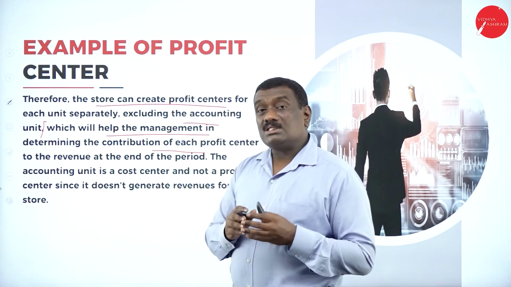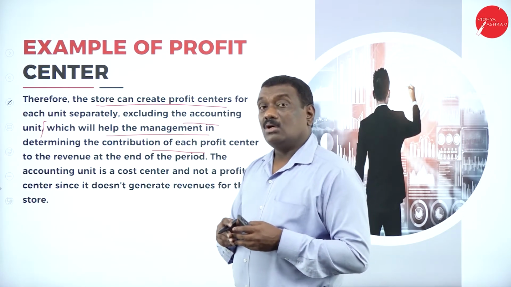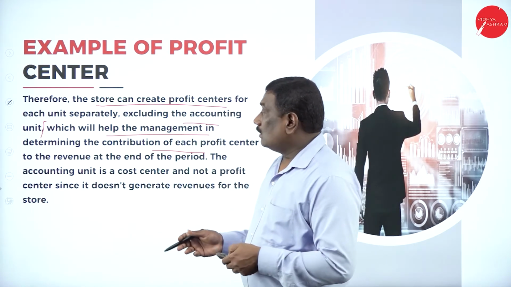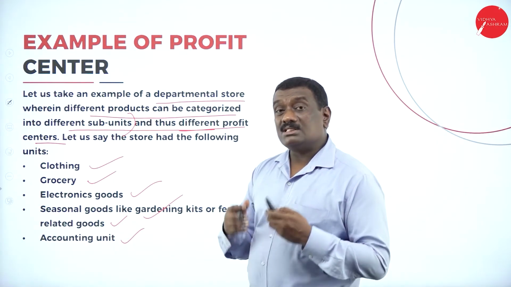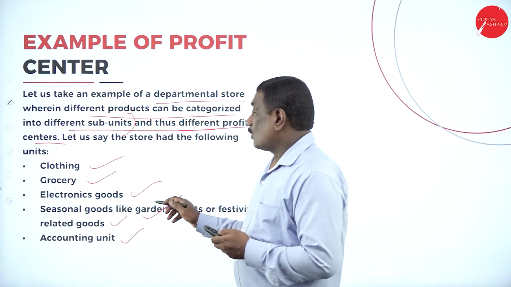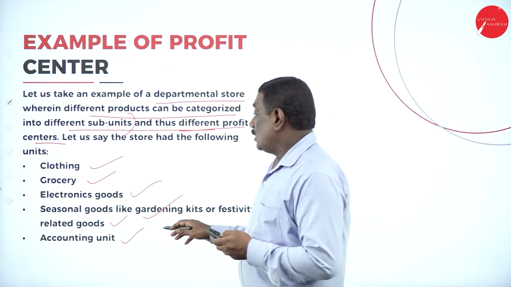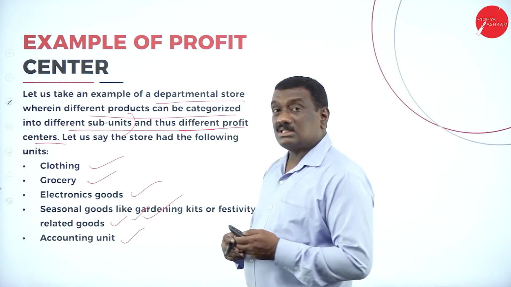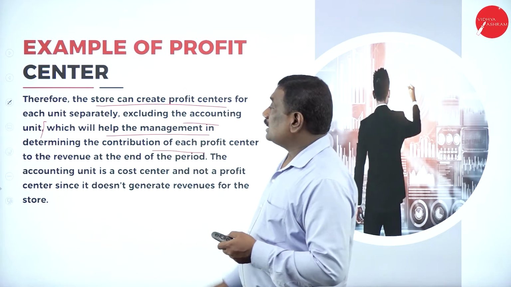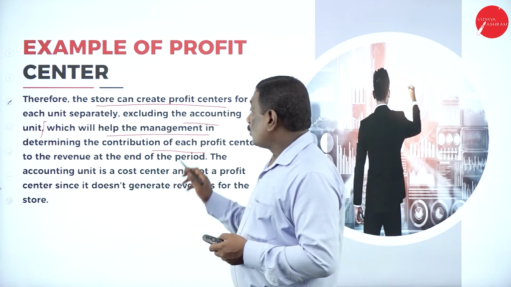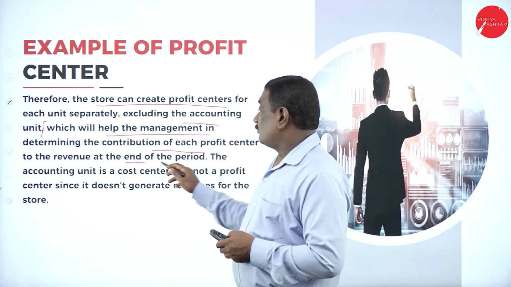So how much profit the clothing department is making or earning in revenue, then how much the grocery department is fetching, how much revenue electronic goods fetch, how much profit you can get from this particular revenue, and how much you can get from the seasonal goods department, like this. So excluding the accounting unit, this will help the management in determining the contribution of each profit center to the revenue at the end of the period.